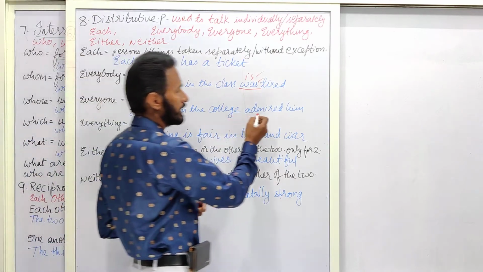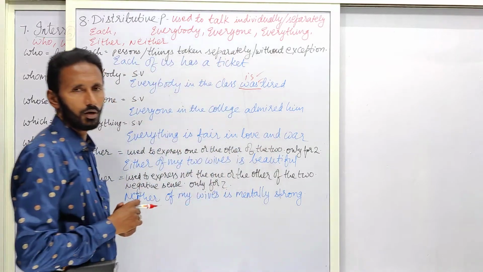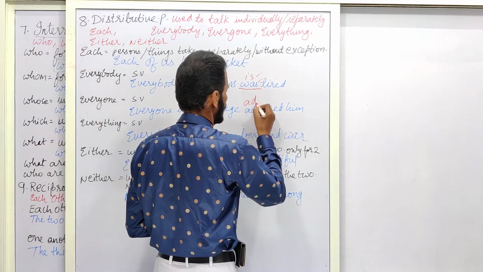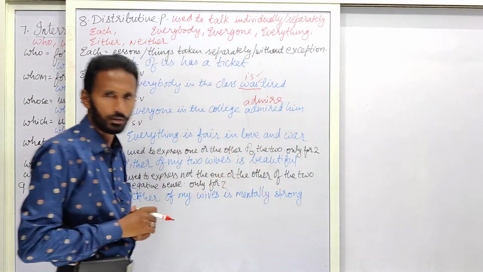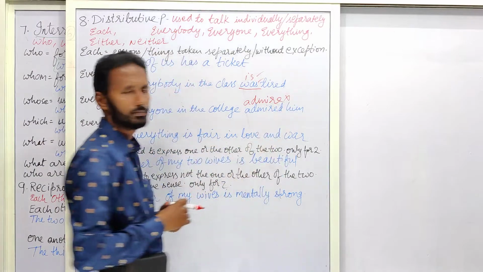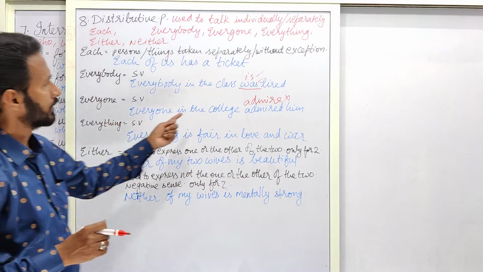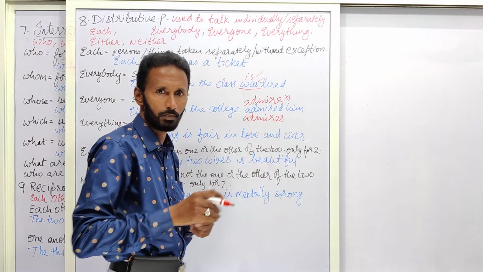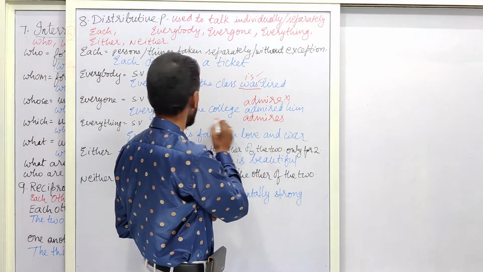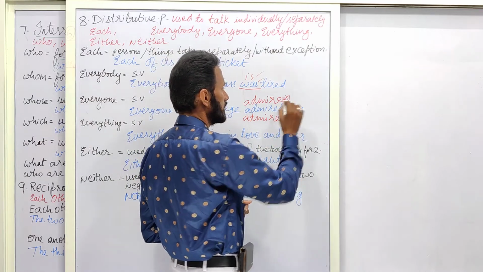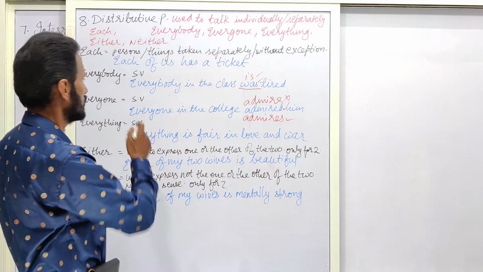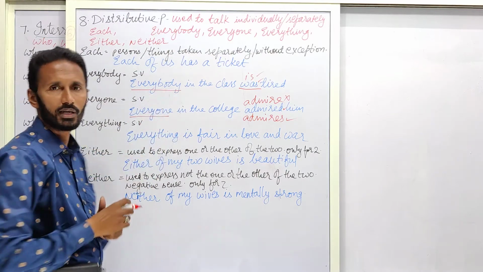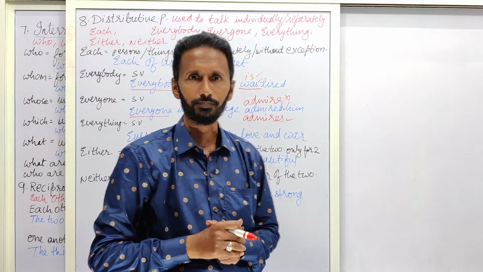Everyone in the class admired him or admires him. But we shouldn't say "admire him." Wrong. This is wrong usage. Everyone in the college admires him. If we want to say it in the present tense, "everyone in the college admires him" is the right usage. So that means it is used in the singular verb form. This everyone is used in the singular verb form, and this everybody is also used in the singular verb form.